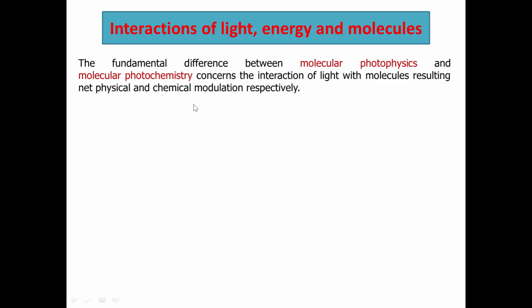Whereas if in the presence of light the molecular property, or alternatively the chemical property, changes, then we call it molecular photochemistry.